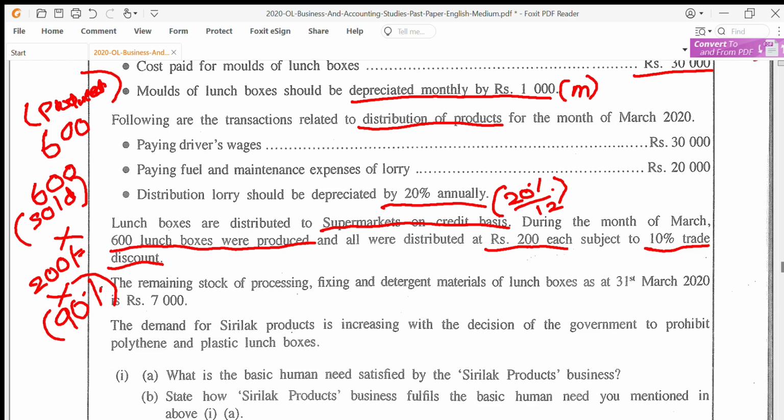In case you didn't understand the difference between trade and cash discount, I will put up another video elaborating on this, because so many students make a mistake when it comes to trade and cash discount. So keep that in mind. So 200 into 90% would get you 180.